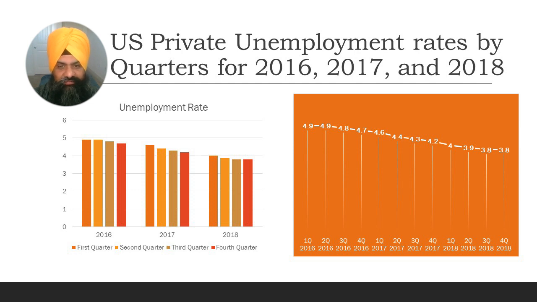In 2017, it further declined by 0.1% in the first quarter, 0.2% in the second quarter, 0.1% in the third quarter, and 0.1% in the fourth quarter of 2017. The unemployment rate at the end of the fourth quarter of 2017 was 4.2%. Cutting or decreasing tax is a standard method that government uses to increase economic growth and reduce unemployment.